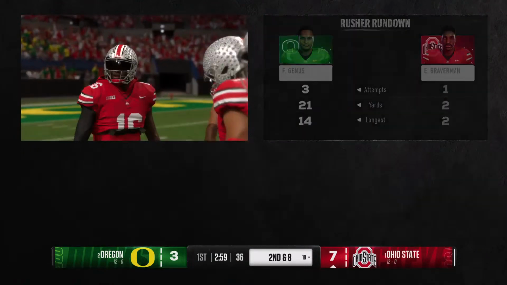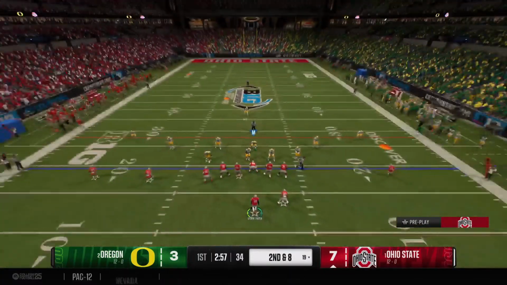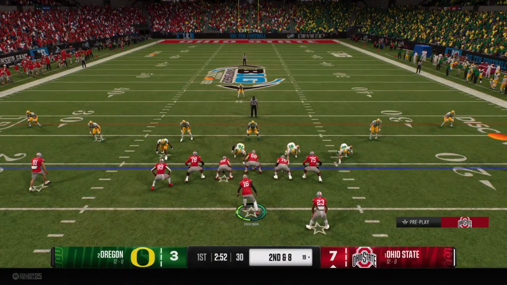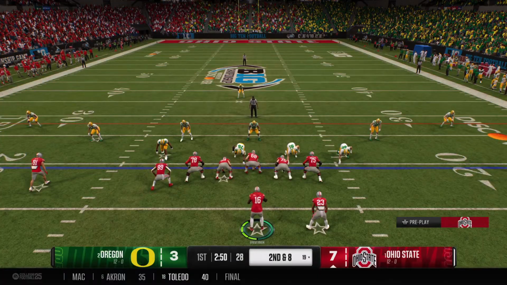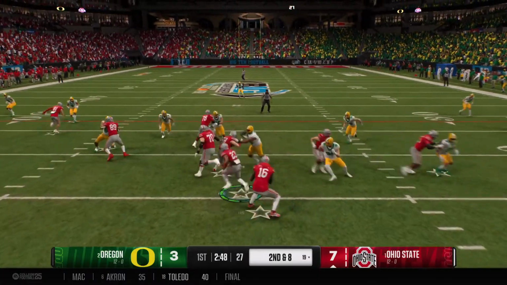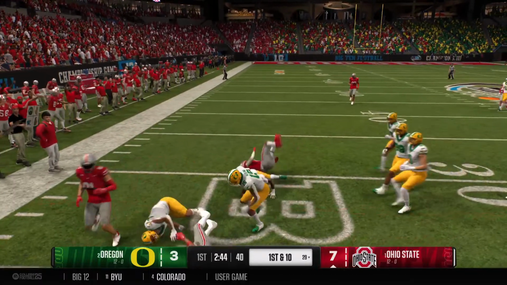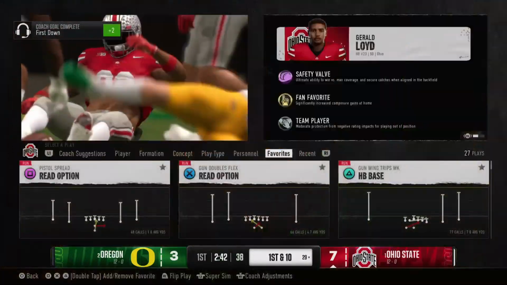Not exactly the outcome this offense was hoping for here on the option. I'll give them credit. They didn't lose anything, so it wasn't a negative play. But this kind of play's got to be able to hit big and get down the sidelines for big yards. Tackle made on the play at the 29-yard line.